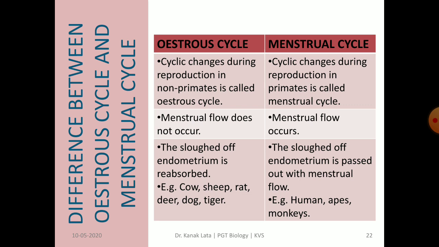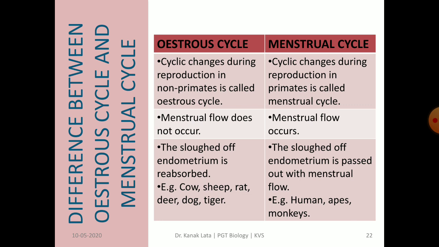Now, the last topic is about oestrous cycle and menstrual cycle. Let us see what are the main differences between these two cycles. In case of non-primates, the cyclic changes that occur during sexual reproduction are called oestrous cycle.